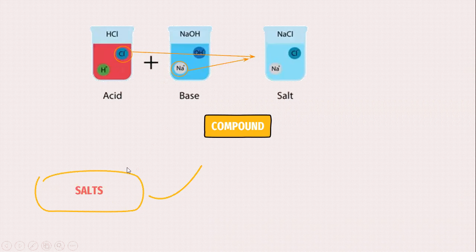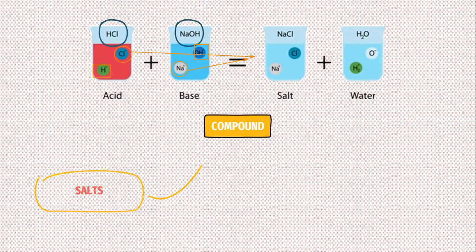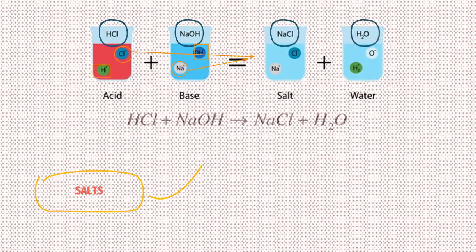And as you can see, one H and one O left, and this will make H2O, which is water. So when you mix an acid with a base, you get salt and water. Hydrochloric acid, sodium hydroxide, sodium chloride, and water.